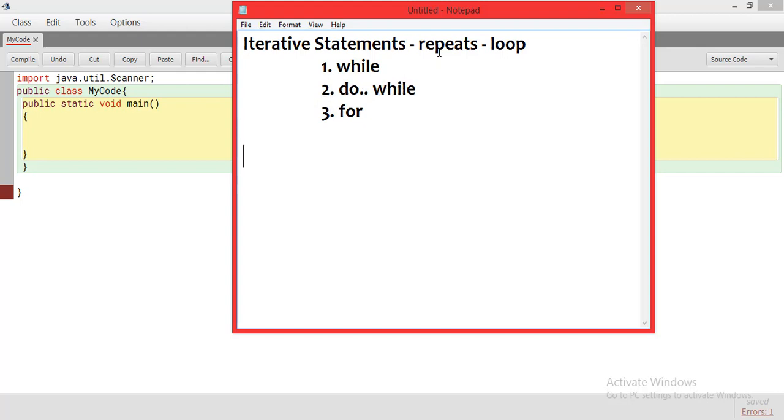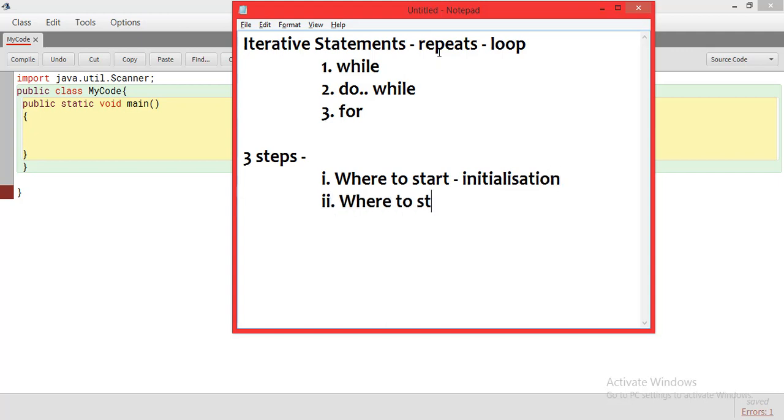Before understanding how loops work, we need to follow three main steps with which I can form a loop. First step for forming a loop is understanding where to start, also called the initialization step, the starting point of the loop. Second is understanding where to stop. This is the test condition. Basically, I want to start at 1 and print up till 10, so where to stop is 10. And then how you want to increment or decrement. If you understand these three things in a loop, making any type of loop is very simple.